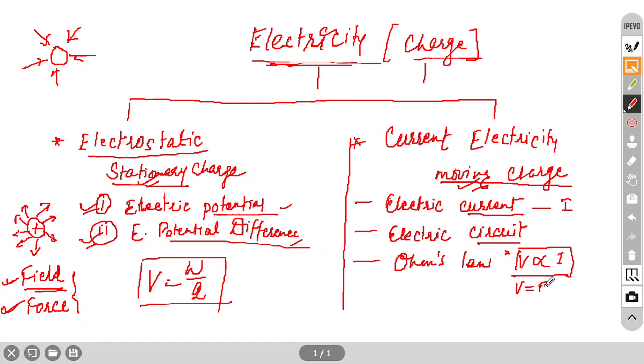V equal to R I we represent generally. If you remove this proportionality sign, it will become an equal sign, and R will come. R is a constant which is called resistance. So resistance, a new term we got. So after Ohm's law we have to study about resistance and resistivity. There is a little difference between these two terms also.